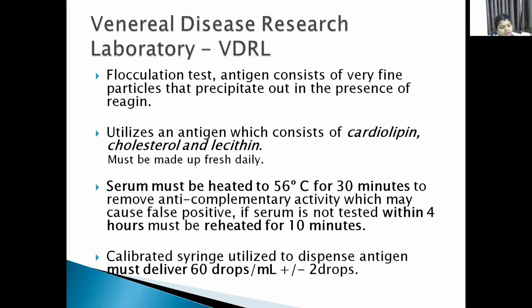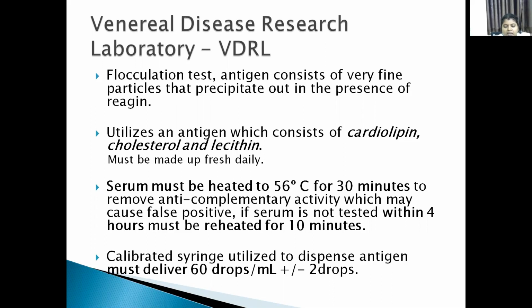The first one is the VDRL test. Here it is a flocculation agglutination test. If the test is positive, the particles precipitate out in the presence of reagin. This antigen contains cardiolipin along with cholesterol and lecithin, and it should be made freshly before every testing.